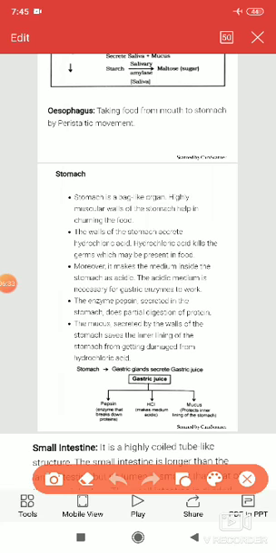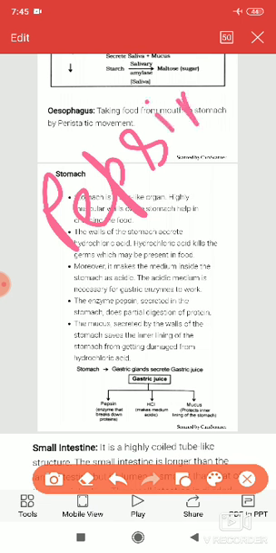Here also, one digestive enzyme is secreted. What is the name of the digestive enzyme that is secreted from the stomach? Obviously, the name is pepsin. Pepsin is a digestive enzyme secreted from the stomach.